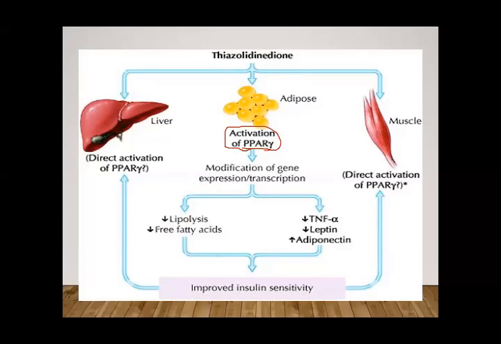It decreases lipolysis and decreases fatty acid concentration. It has some other effects on the adipose tissue, so it decreases leptin, tumor necrosis factor, and adiponectin. These are further details, and if you don't remember them it is not a problem. You just remember that they improve insulin sensitivity and insulin utilization, and improve glucose and lipid metabolism.